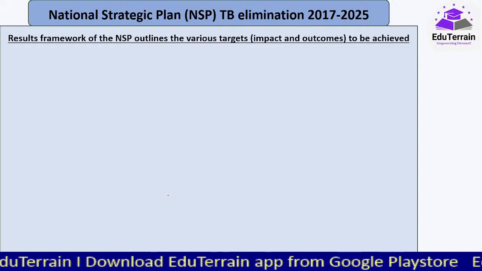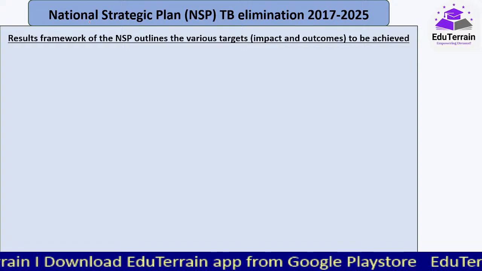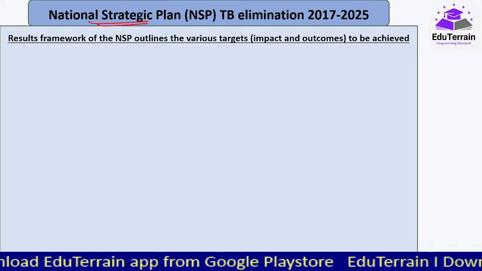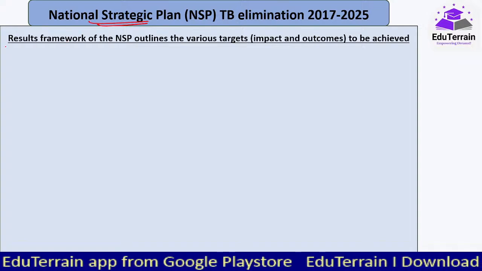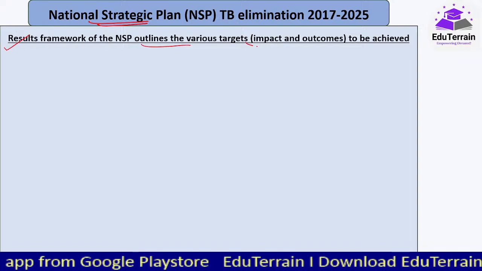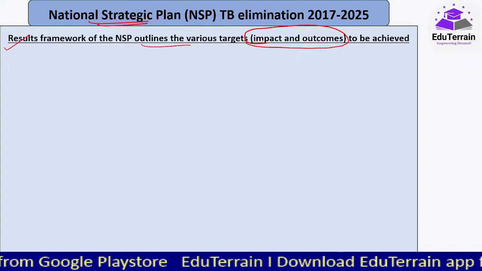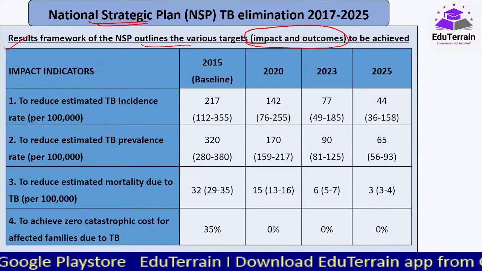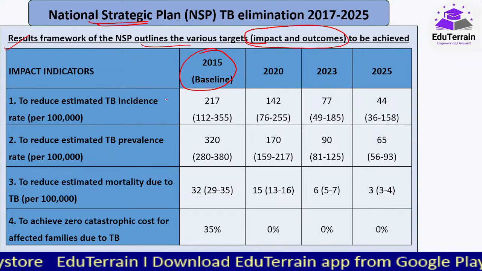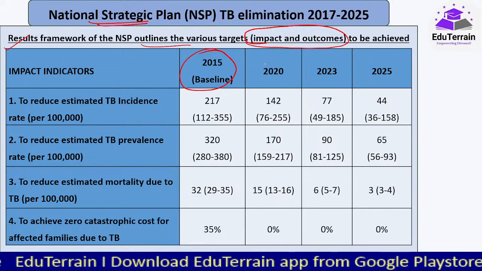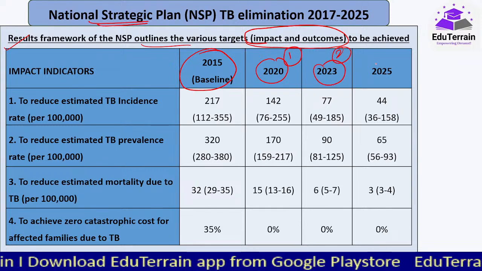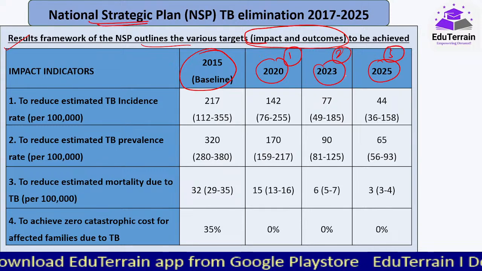Okay. Now as I've said, under NSP there are various targets that we have set for ourselves, that all fall under this results framework of the NSP. It outlines the various targets, that is, impact and outcomes that need to be achieved. Baseline data 2015 का ले रहे हैं, and three phases it is being done. 2020 का 1, 2023 2, and by 2025 this is the third phase.